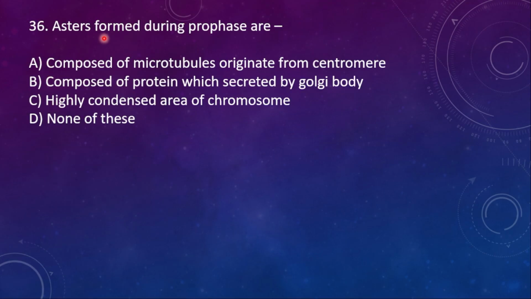36. Asters formed during prophase are A. Composed of microtubules, originate from centromere. Option B. Composed of protein which is secreted by the Golgi body. C. Highly condensed area of chromosome, and then D. None of these. So here the right option is composed of microtubules, originate from centromere.